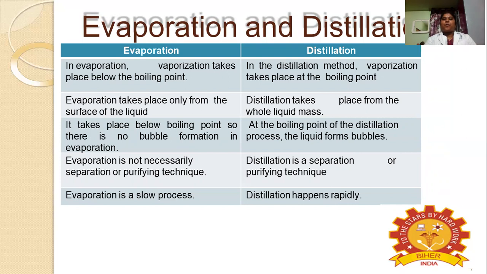In the distillation process, we vaporize the solution, whatever unwanted part we need to vaporize, maybe below the boiling point, at the boiling point, or above the boiling point. So in distillation, according to the nature of the molecule, we supply the heat energy.